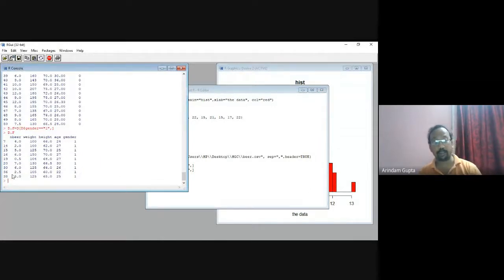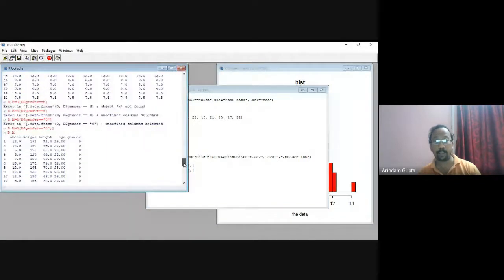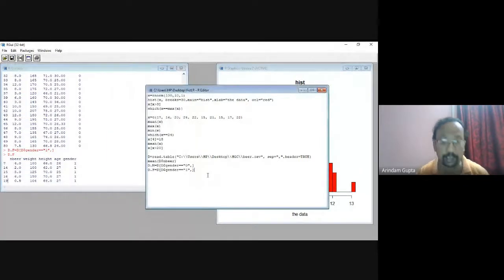Now we separate the male data and female data in two variables, D dot M and D dot F.